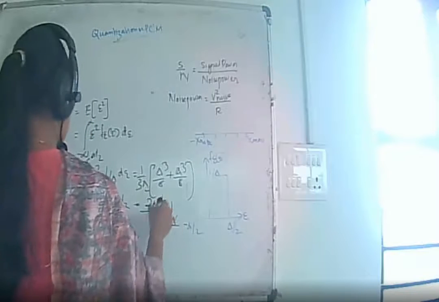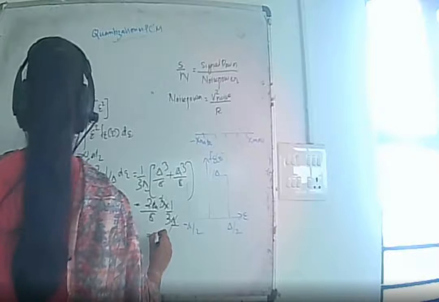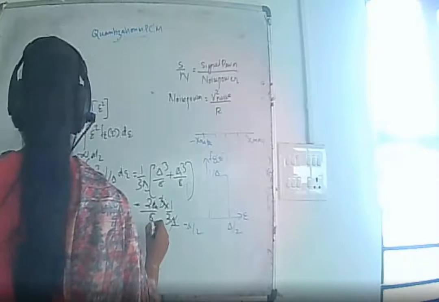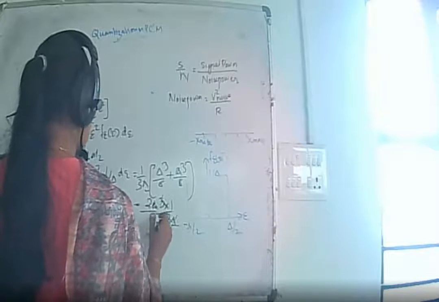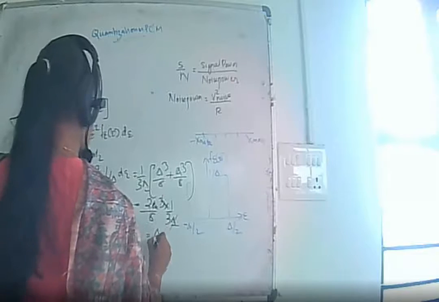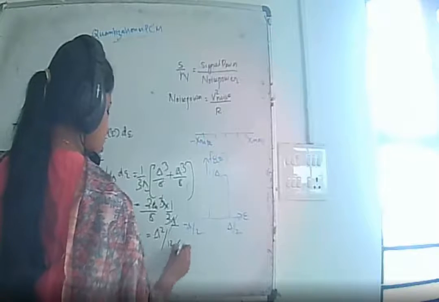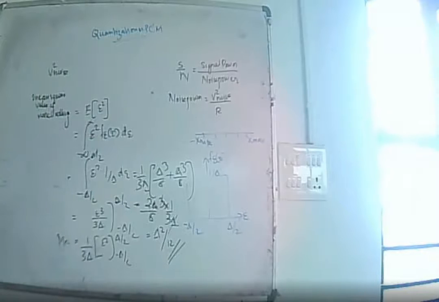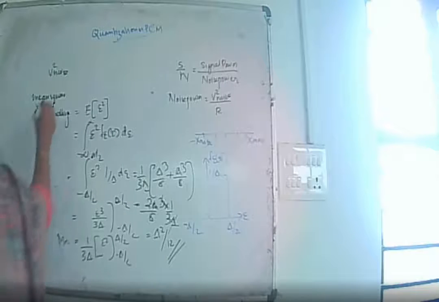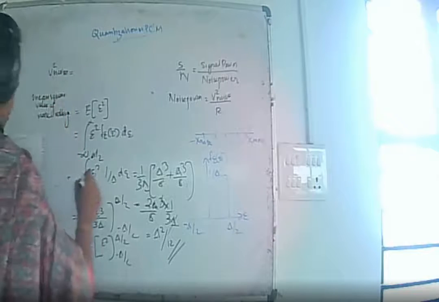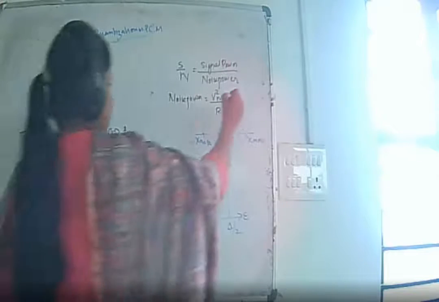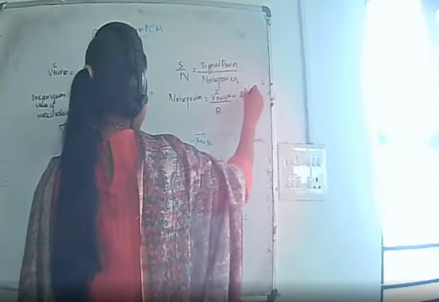This and this get cancelled, and the final answer will be delta square by 12. This is our V square noise.